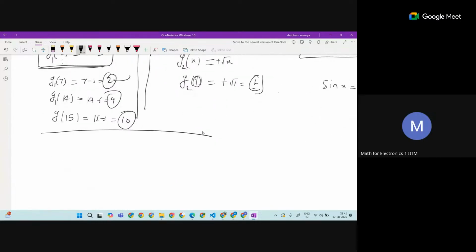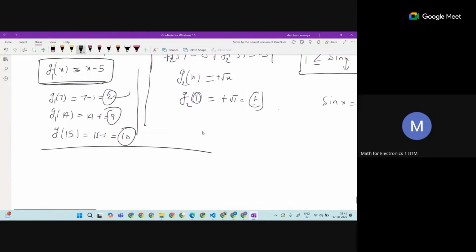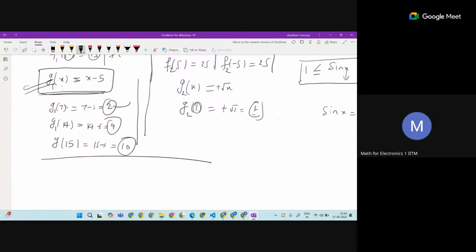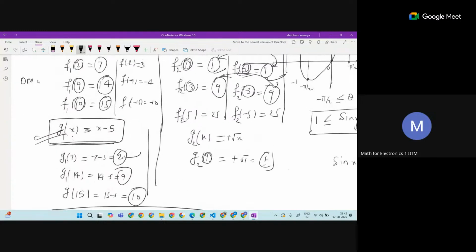A function is invertible, or the inverse exists, when the function is one-one. There is also the onto condition, but the main case here is that if the function is one-one, then we can say the inverse exists, because onto we can make by giving some bound.